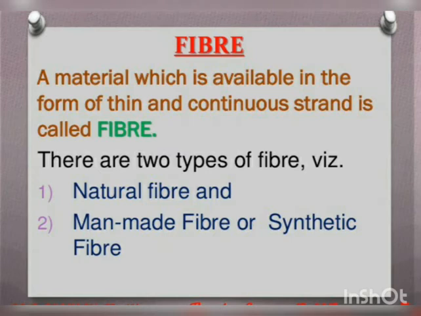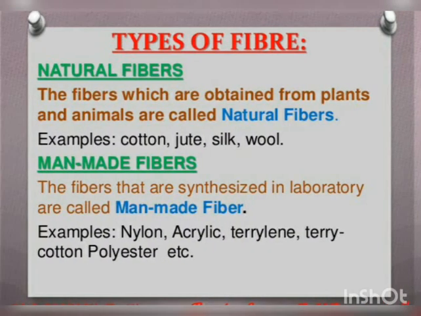Now, what is a fiber? The material which is available in the form of a thin and continuous strand is called a fiber. A long strand which we see is called a fiber. There are mainly two types of fiber: natural fiber and man-made fiber, or synthetic fiber, as we call it. We are going to learn this in detail.